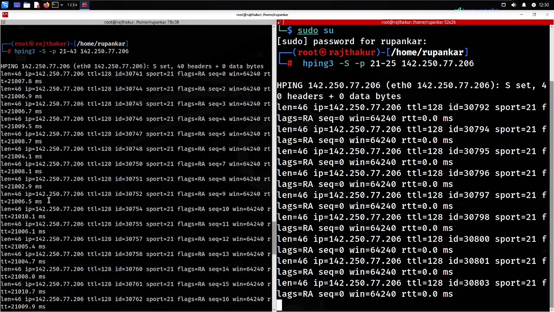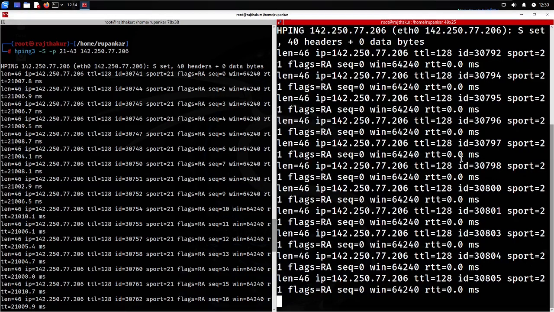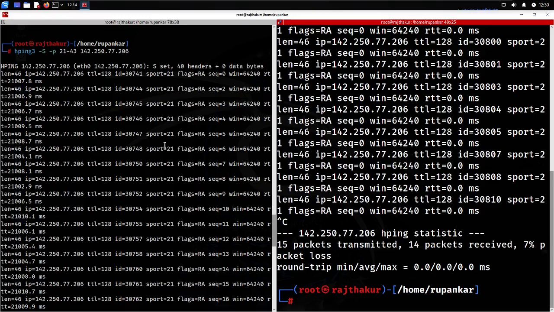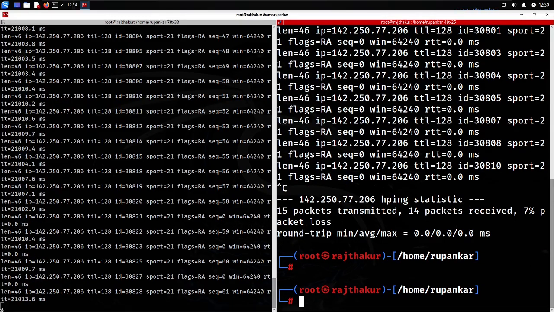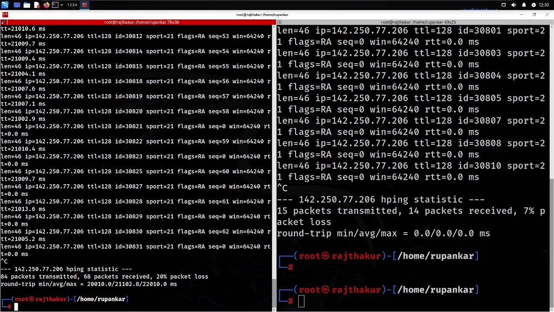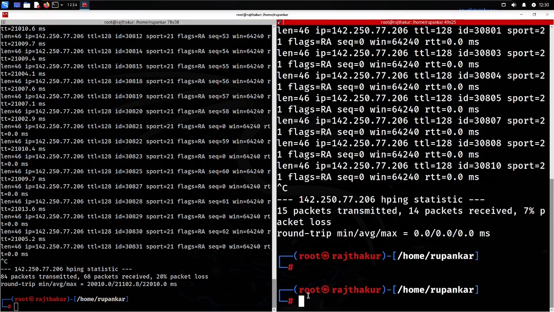Here it's targeting a large number of ports, and here all the data is being sent over only a few ports. So this is how you can target any particular ports, and you can also scan multiple TCP ports. If these ports are open, it will start sending data over them. So let me stop this also, and this one I want to exit here.